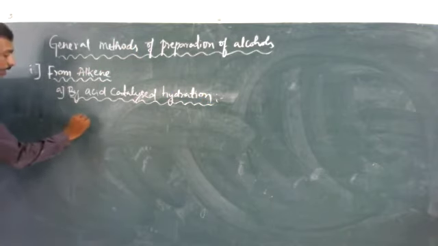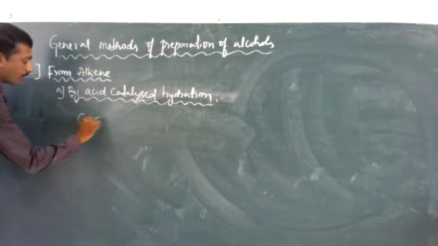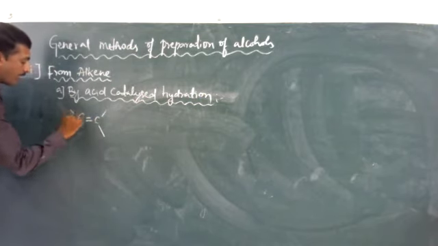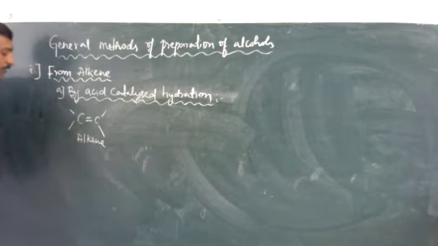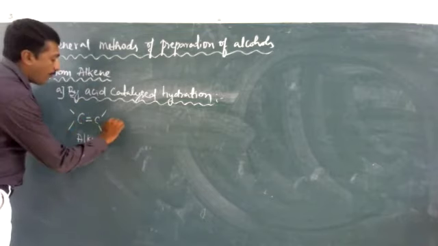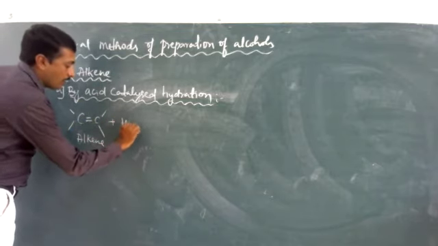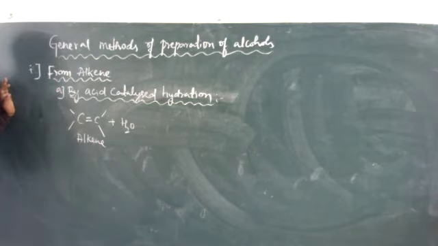See here, I am going to take a lower alkene, that is ethene. Ethene is an alkene. I am going to react it with water. That means it undergoes hydration.